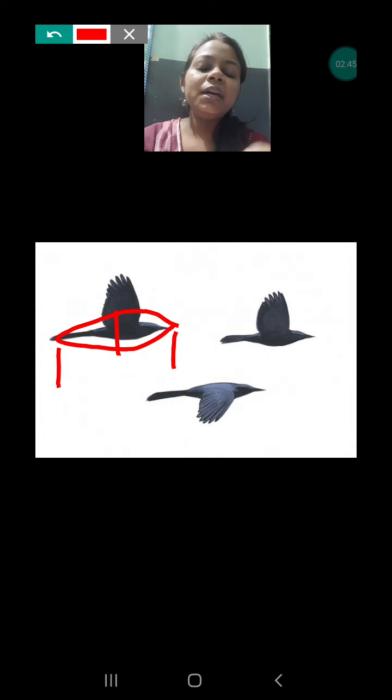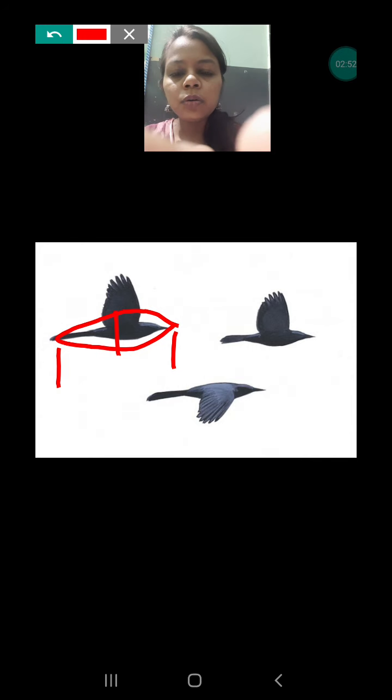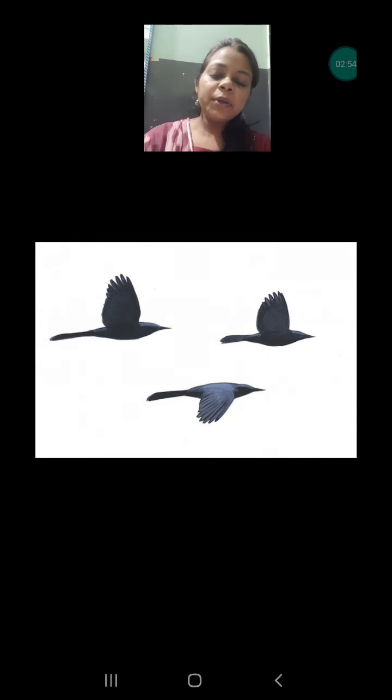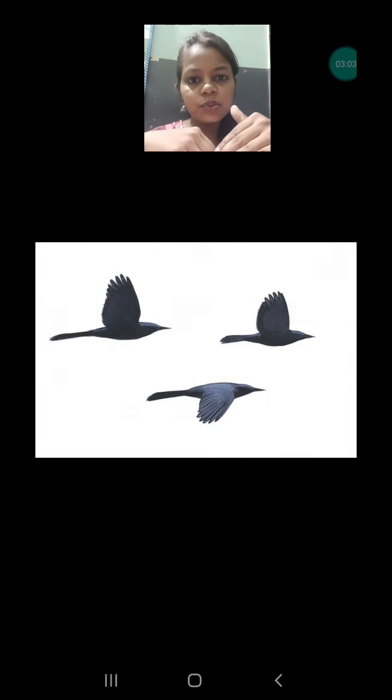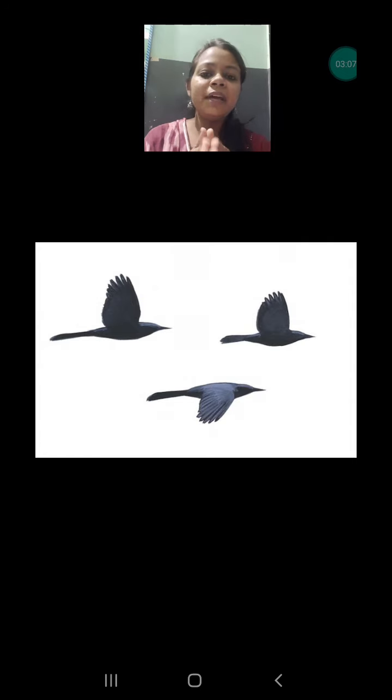In this way a streamlined body, or boat-like body, is created that helps them to fly in the air, because air also creates hindrance. It can cut the air and easily move. This body shape helps them to cut the air which comes in the path when they are flying.